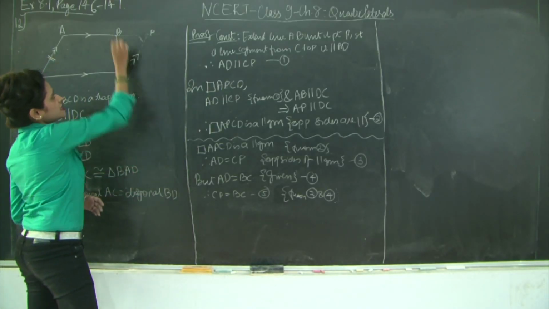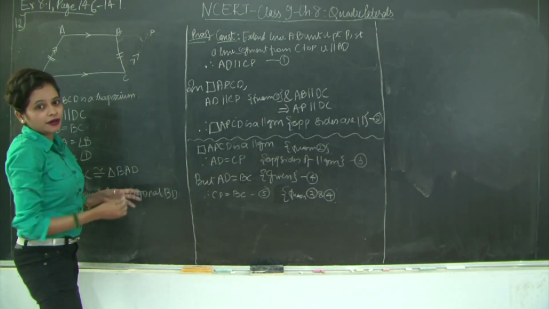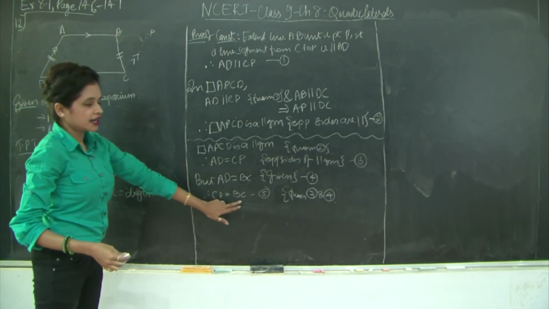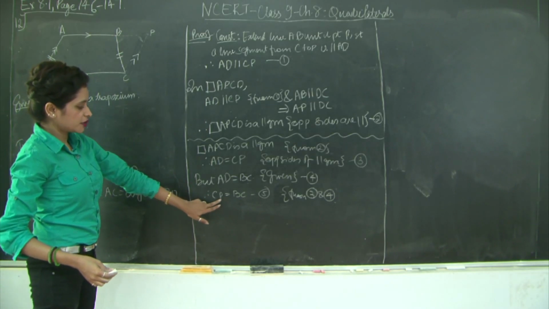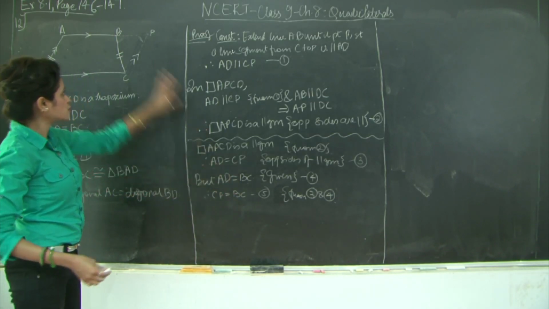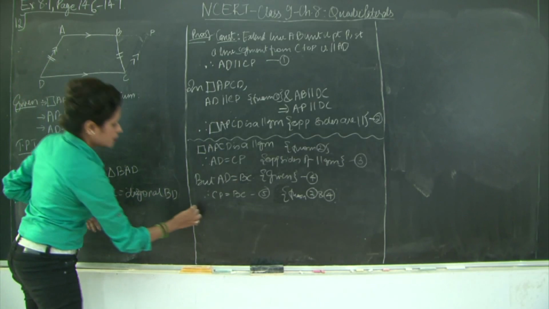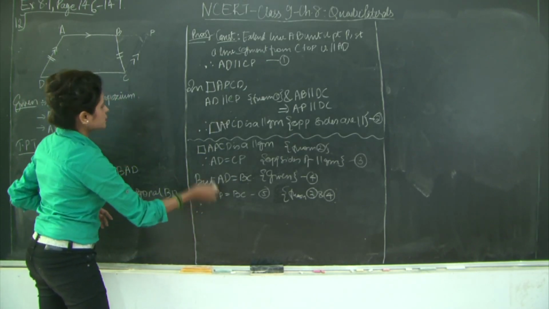Therefore, if you notice your triangle CBP, you will have the base angles equal because it forms an isosceles triangle because CP is equal to BC. That is, two sides of your triangle are equal. So let's see the opposite angles for CP first.